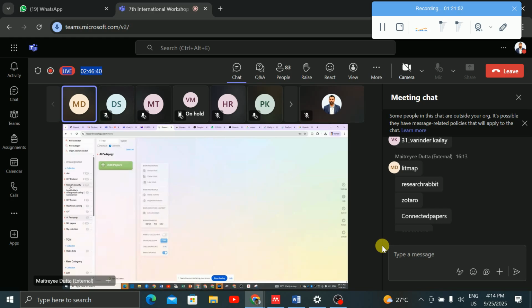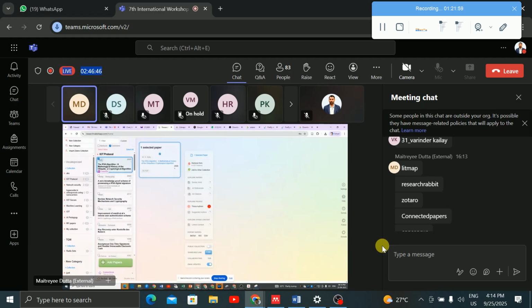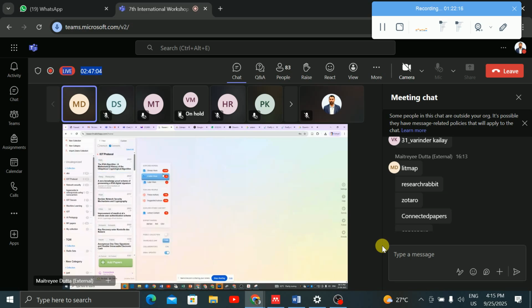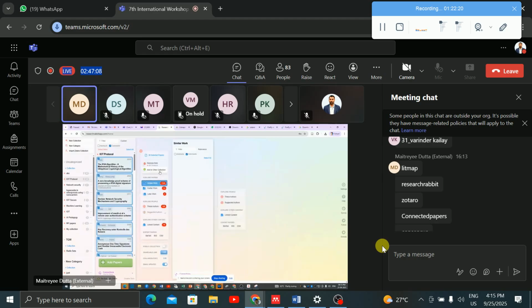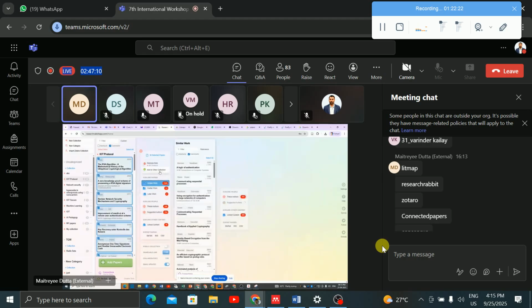So, for example, in network security or IoT protocol that we are working on, whenever you click on this, you can see how many similar papers we have. For example, if you close it, you can see that in IoT protocol we have 1144 similar works. If you click on this, all the papers will be shown to you.